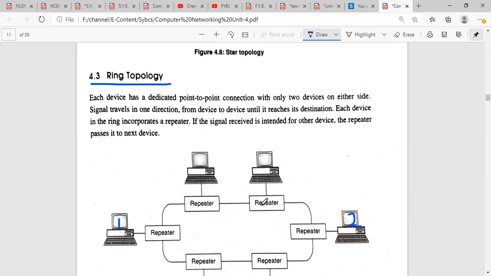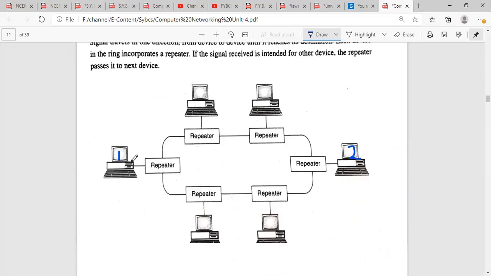Again, this repeater also checks the IP address of this device, and if it is not matching, it will pass that information to the next computer. This is how ring topology works.